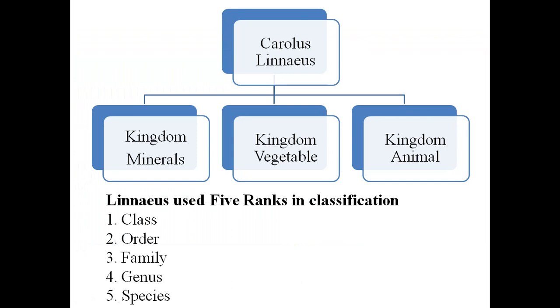Carolus Linnaeus classified organisms into three kingdoms. The first was kingdom minerals, the second was kingdom vegetable, and the third was kingdom animal. He classified the plants according to their ranks. The major rank was class, and in the class there were several orders, in the order rank there were several families, in the families several genera, and inside the genera several species were classified. So this was his system of classification.